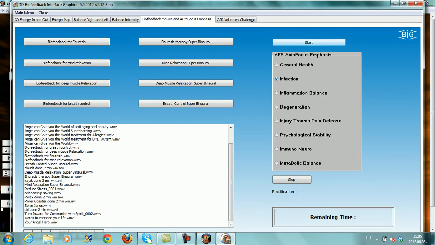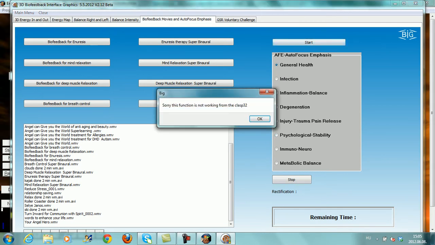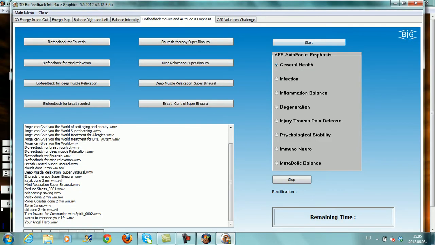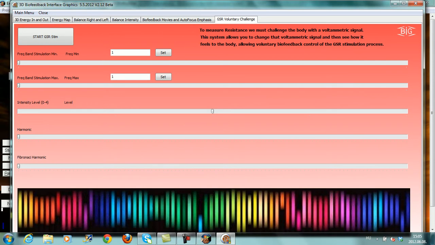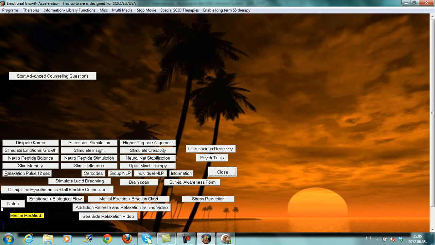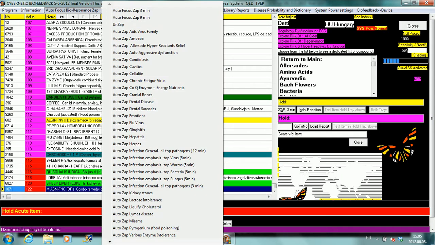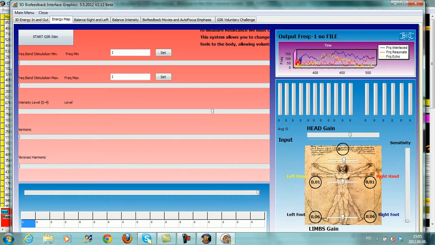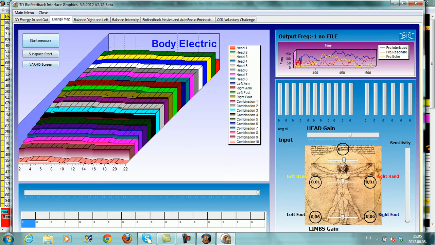And if there's anything we cannot do in the CLASP, like in this case, when we click on Start, we will get a message that sorry, this function is not working from CLASP 32. The reason it is not working is because we are doing the AFE therapies from inside the CLASP. We will try another therapy. Let's close and go to out of focus bioresonance ZAP, select cellulite, and now go to the BIG and see energy map, see how everything is reacting.